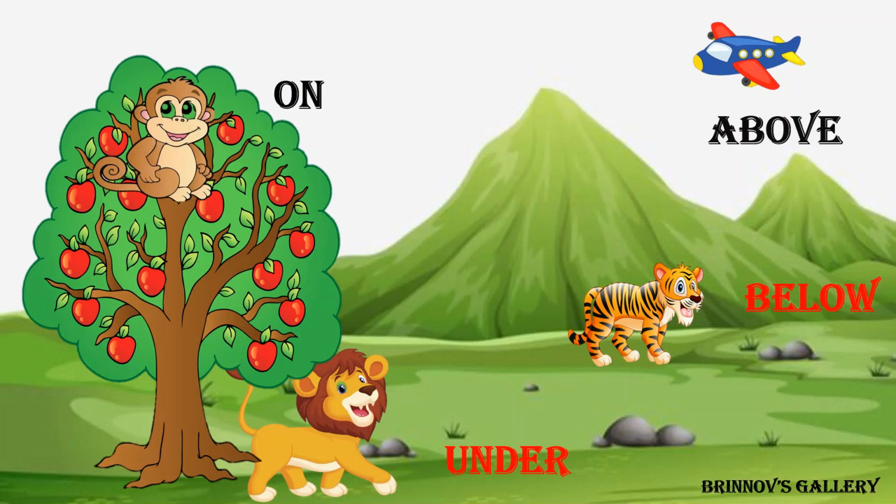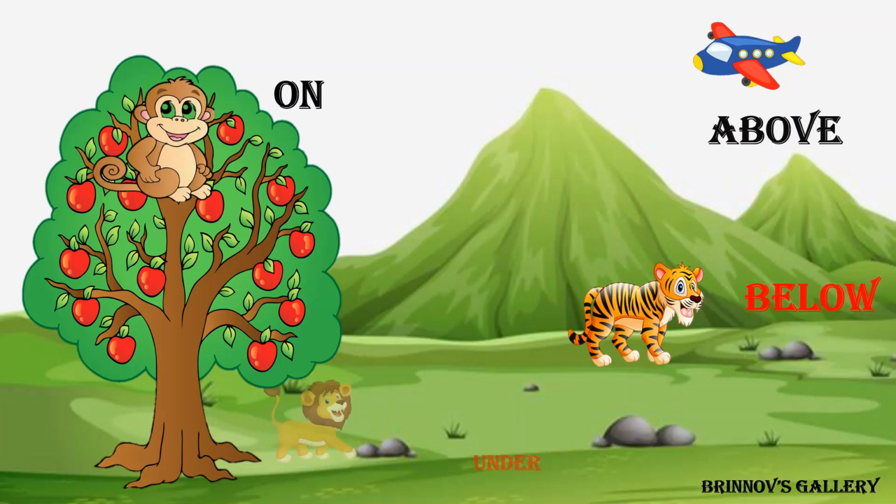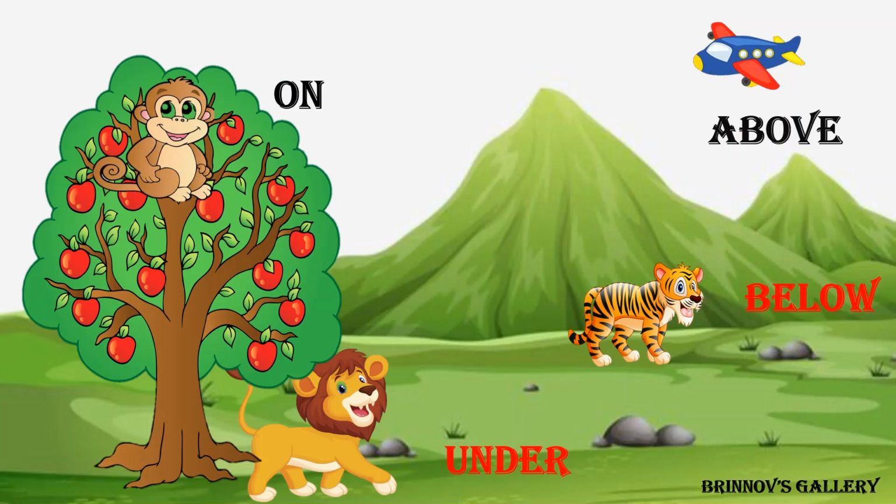Monkey is on the tree. Lion is under the tree. Aeroplane is above the mountain. Tiger is below the mountain.